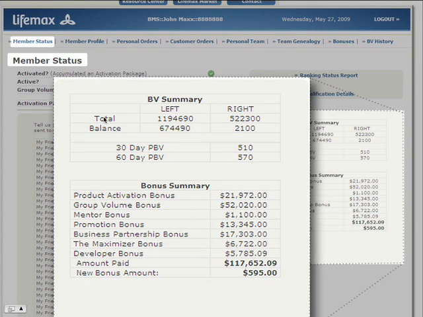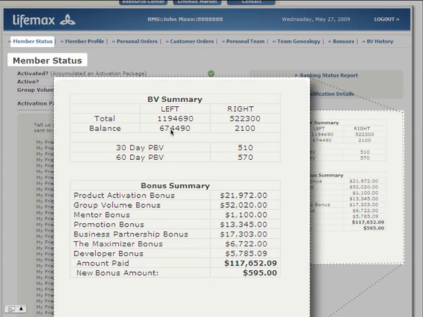In your BMS, you get to see a visual depiction of that by looking at the BV summary. The total line here on your BMS shows the historic BV points that have ever accumulated on your left and on your right teams respectively. The balance line is showing what is holding this week for commission purposes. And one of the primary elements that we keep track of, and it should be important to you, is the group volume bonus, which rewards you with a 10% bonus of the volume, or the BV, that you end each week, Saturday night at midnight with.